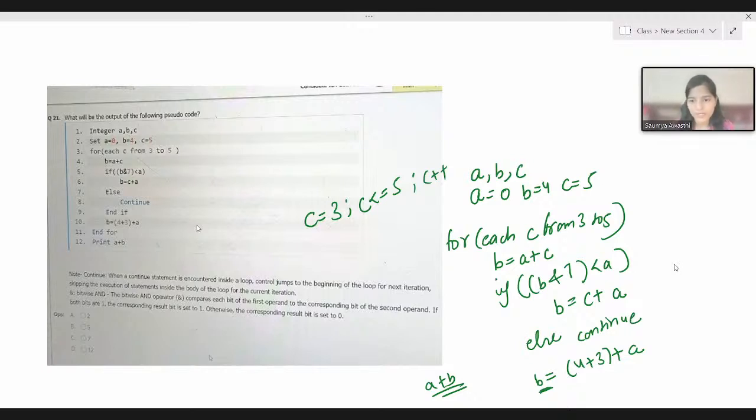So B equal to A plus C. B value is what? 4, and C value is 3. So 4 plus 3 is 7. Now here we are doing if 7 bitwise and with 7.